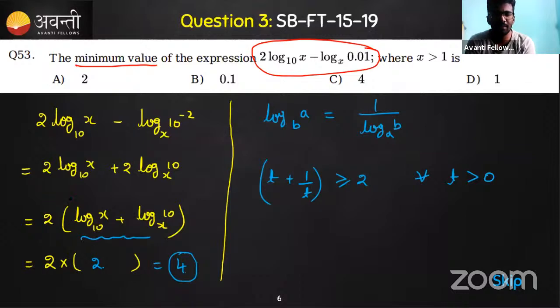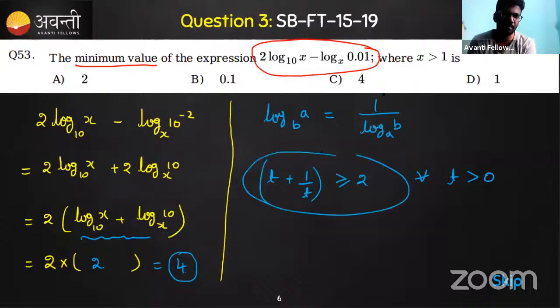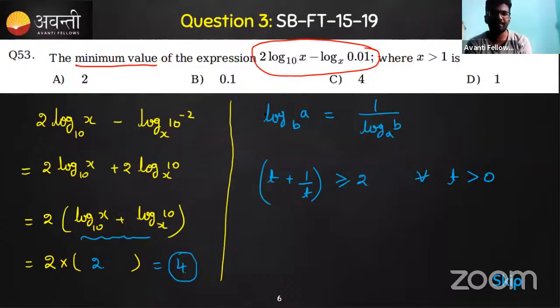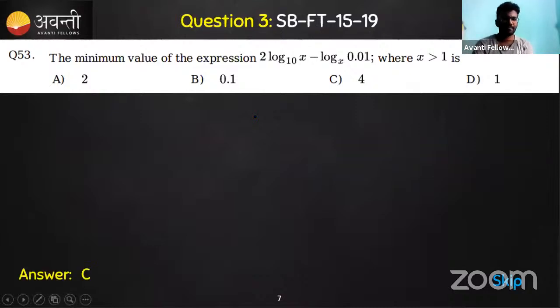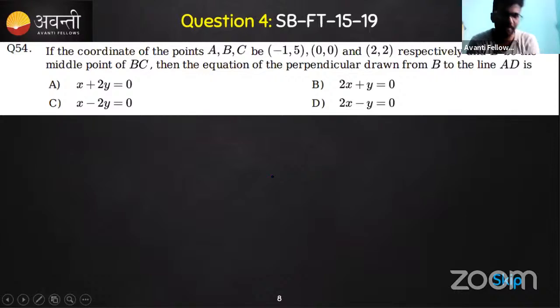The moment you come to this step, the students will answer it. So this much is enough. No need of the other property, even this property is not required. The moment you come here, you know that this is a reciprocal, the minimum is 2, hence you'll say that 4 is the right answer, option C. Right? So option C, that was the previous one.